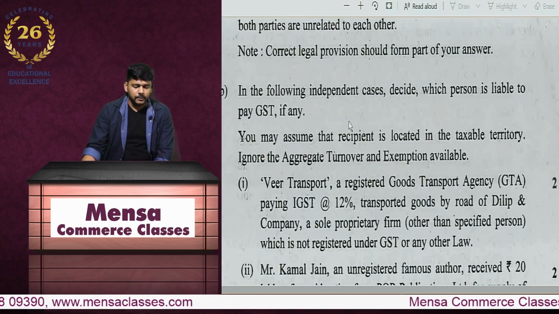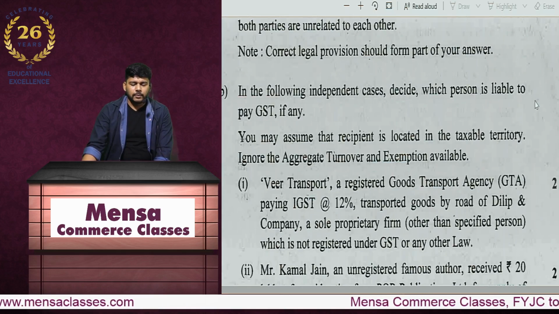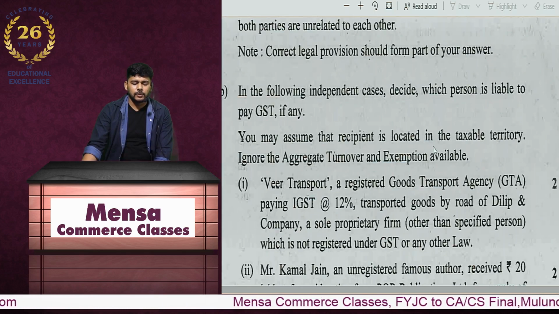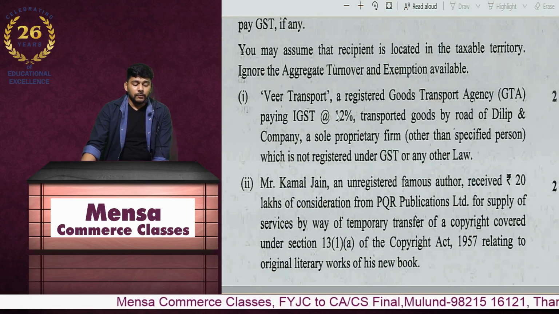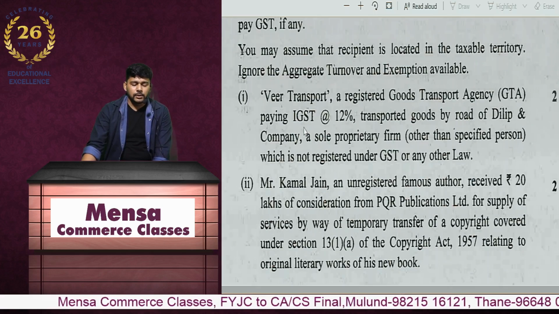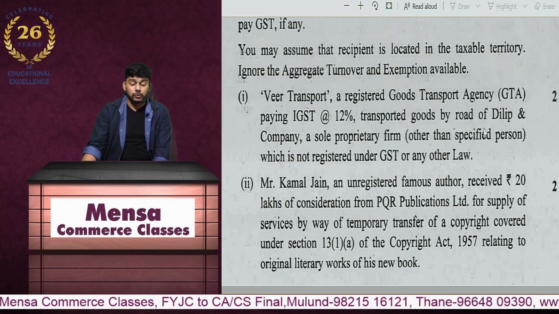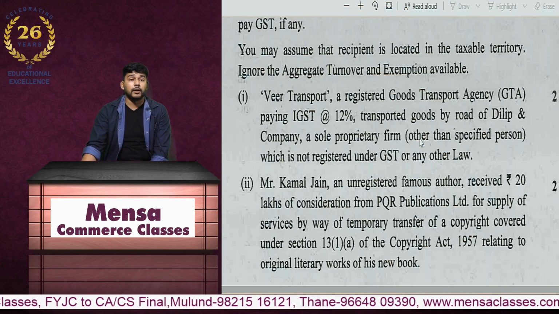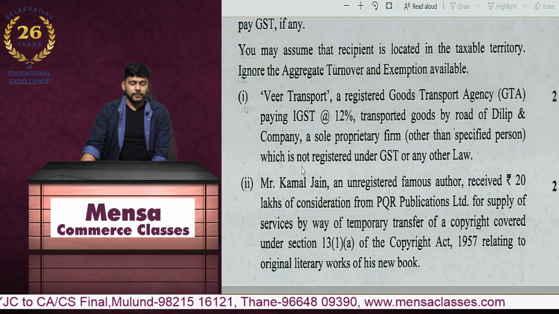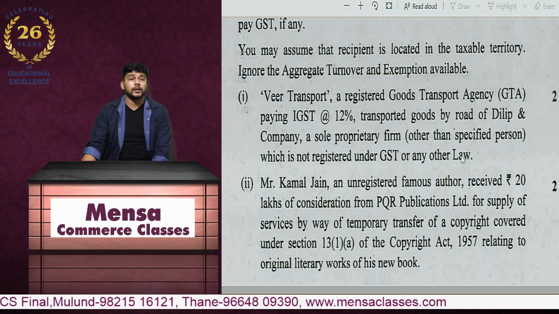Now, in the following independent cases, decide which person is liable to pay GST, if any. You may assume that the recipient is located in the taxable territory. Ignore the aggregate turnover and exemption available. We Transport, a registered goods transport agency paying IGST at 12%, transported goods by road to Dilip and Company, a sole proprietary firm, other than the specified person, which is not registered under GST or under any other law.